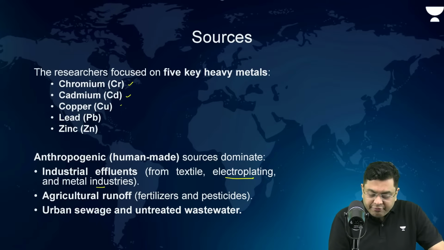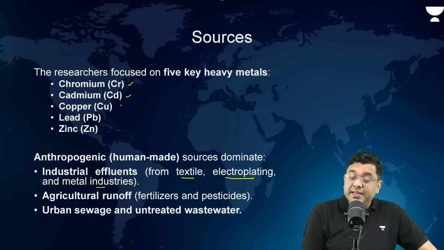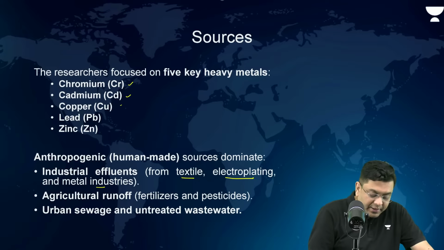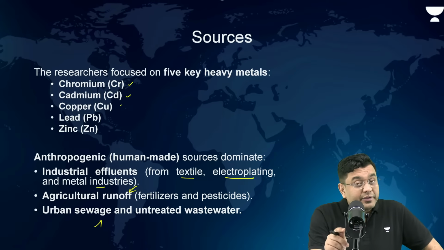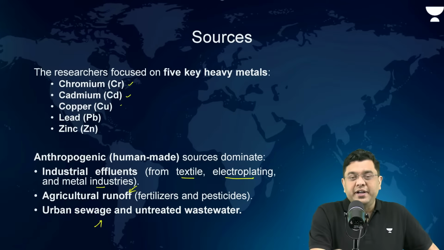So industrial effluents from textile, electroplating, and metal industries, then agricultural runoff, fertilizer and pesticide, and urban sewage and untreated wastewater are adding to the contaminants in Kaveri. This is also a question which was asked in the mains examination last year about river contamination in India. So that is where you need to know about the types of contaminants and the types of industries.